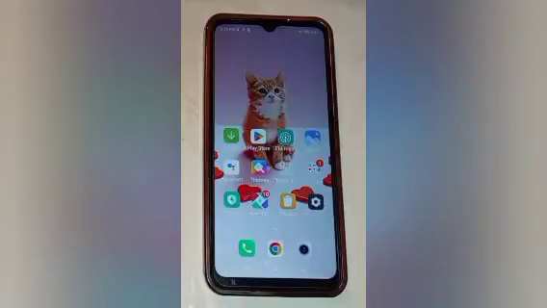So today's video title is how to turn off screenshot sound in a Redmi phone. So let us start our video.